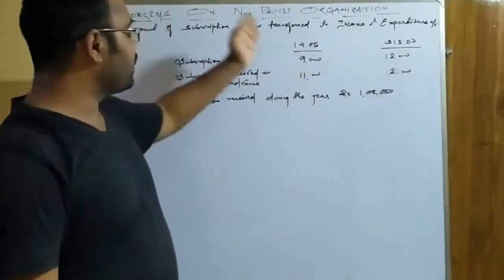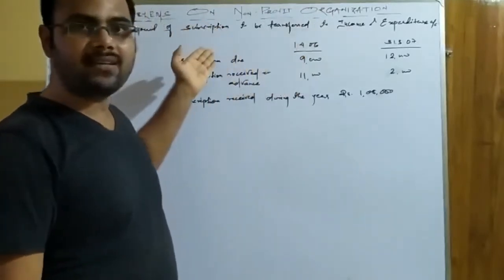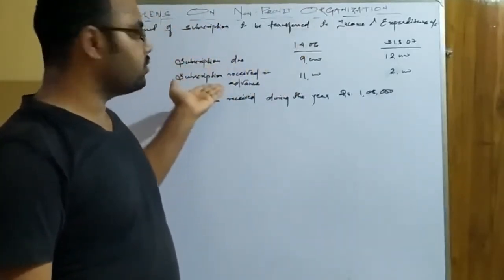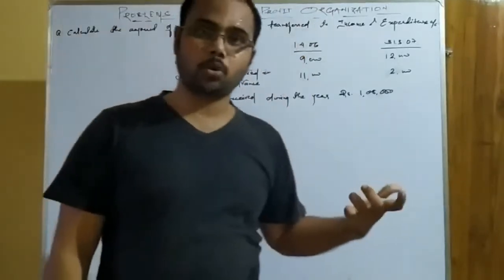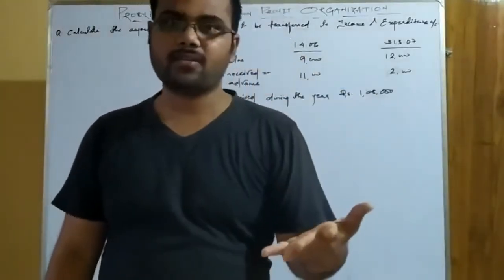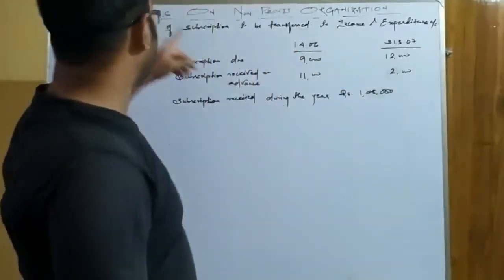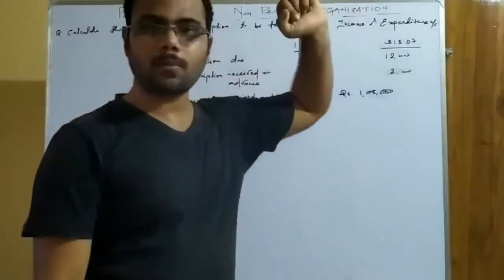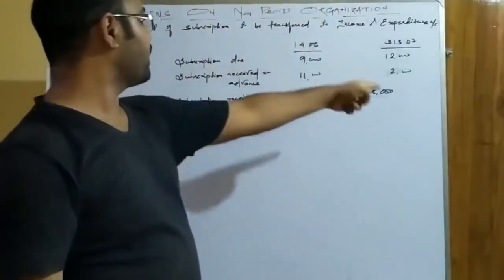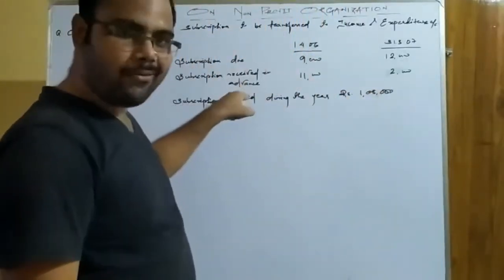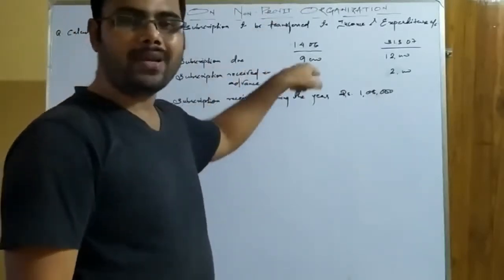Okay, and some opening and closing balances are there, and here some amount is outstanding or due or received in advance. So this type of question can be related to expenses also. I am giving you an example: calculate the amount of salary to be transferred to income and expenditure. That is salary due, opening and beginning, salary paid in advance, means prepaid, opening and outstanding.